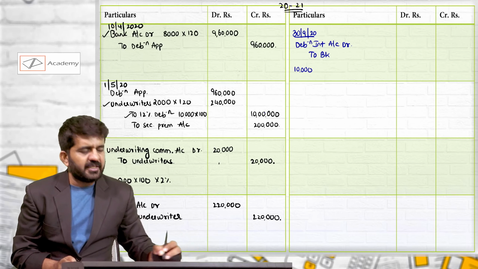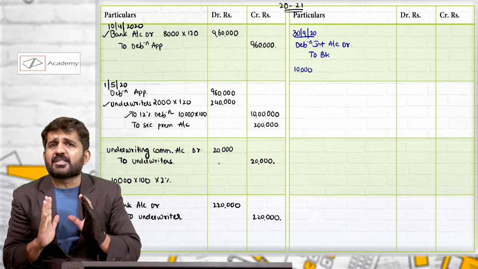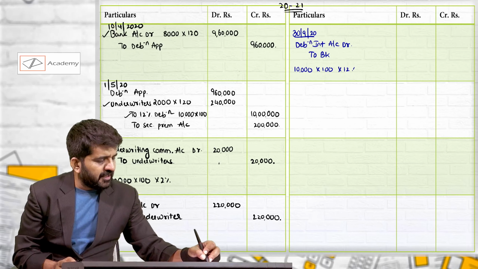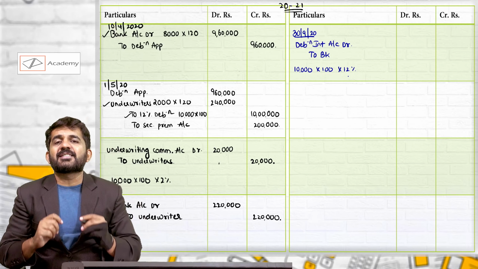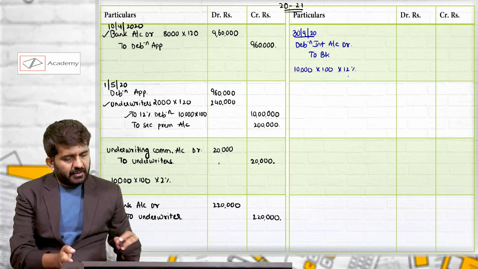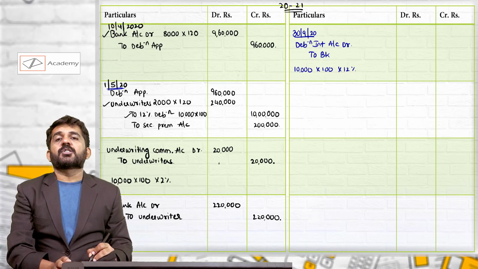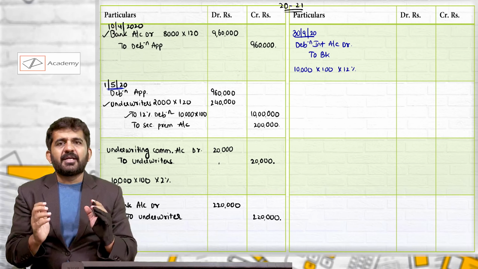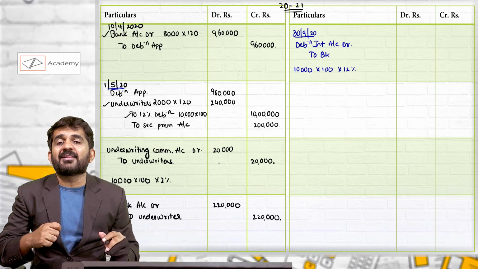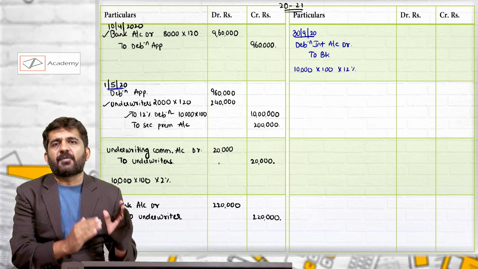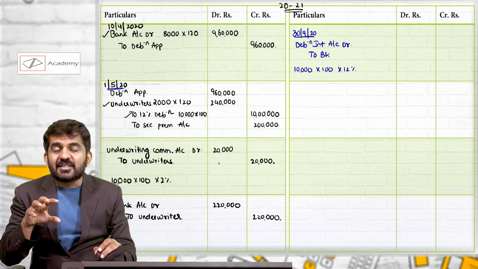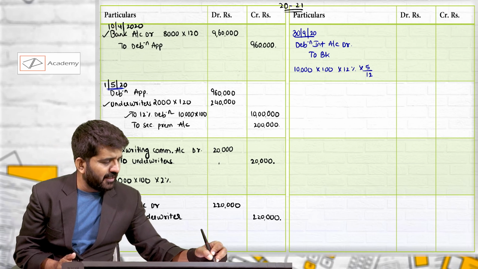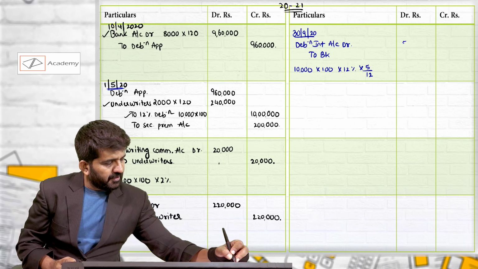How many outstanding debentures are there? 10,000. Now underwriters are as good as debenture holders. What is the face value? 100 rupees. What is the per annum rate? 12%. Normally 6 months interest should be given, but the allotment was made on 1st May, so April interest will not be given normally. It will be written in the debenture issue document from when the interest will start, and normally it is the date of allotment. So debenture holders this time will not be receiving April's interest. So it will be 5 divided by 12, which will be 50,000 rupees.